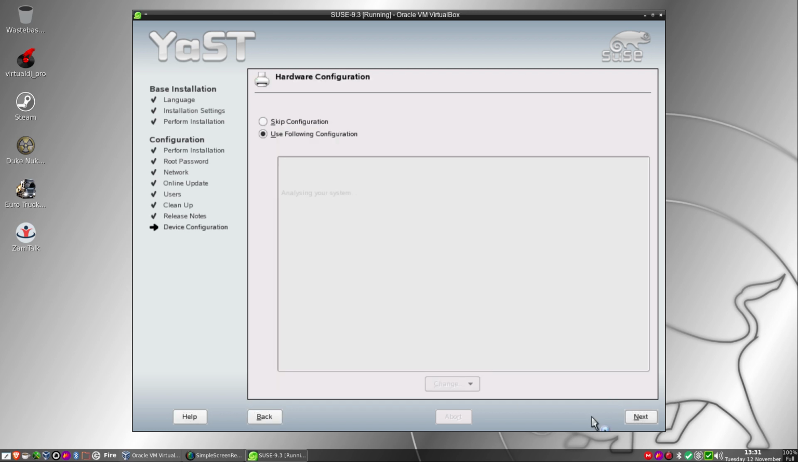Gonna have to use the keyboard. Hardware config, use the following configuration. So just analysing the system there.